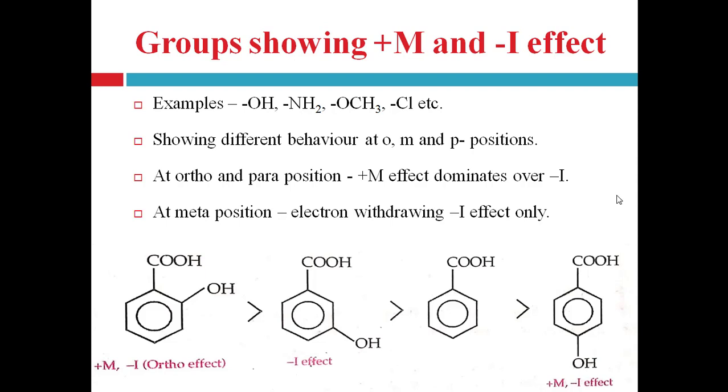At ortho and para positions, the electron releasing mesomeric effect dominates over the electron withdrawing inductive effect.